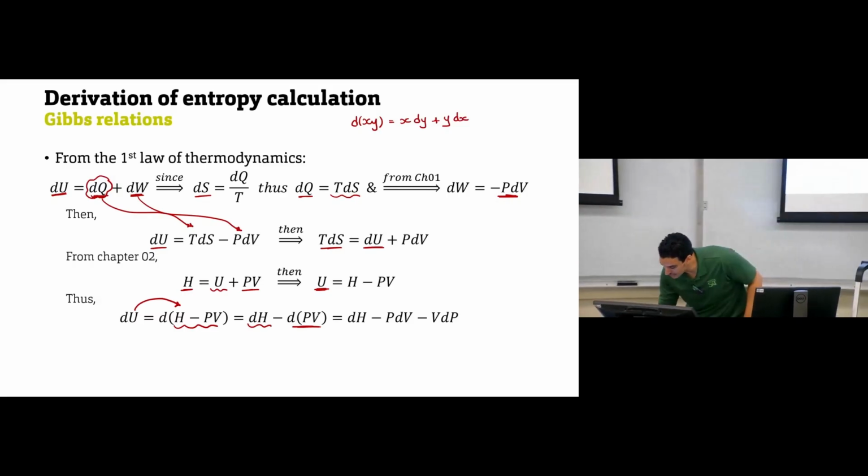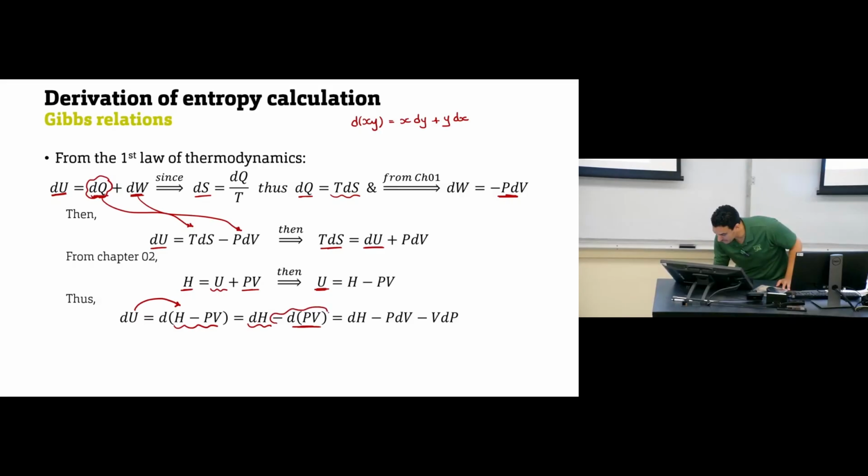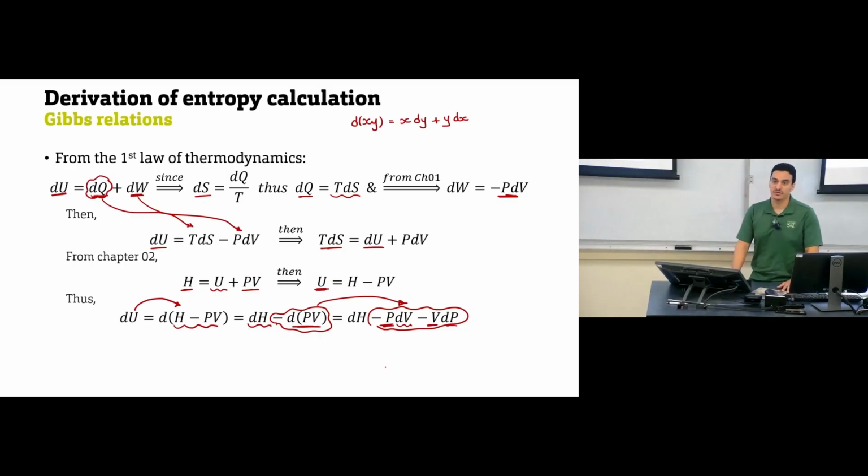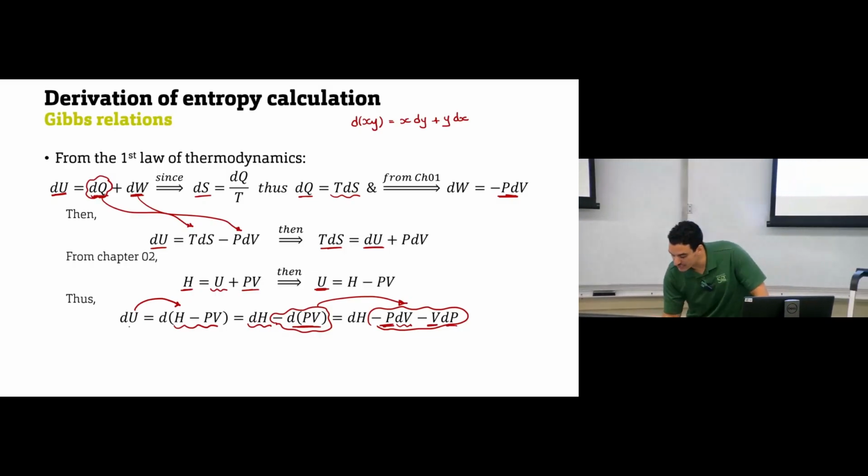So this is why here, minus PdV, this term, we have it in this way: first variable times the derivative of the second one, second variable times the derivative of the first one. So all of this is equivalent to dU.